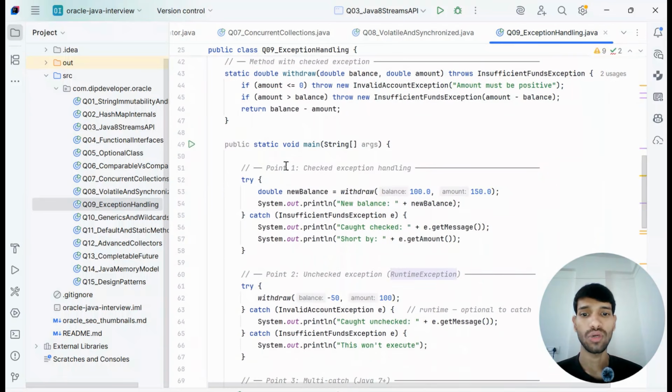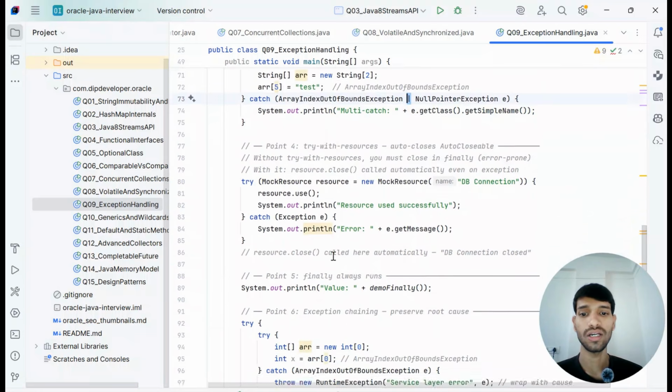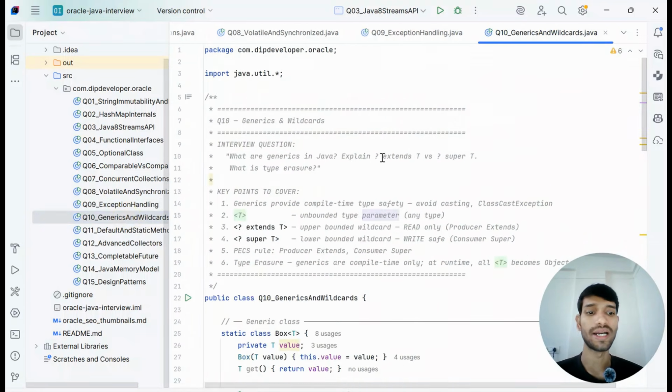Now, one thing is that if you have to handle multiple exceptions in multiple catch, you need to use the pipe operator. Yeah. So next, let's move to the next question, which is generics and wildcards.